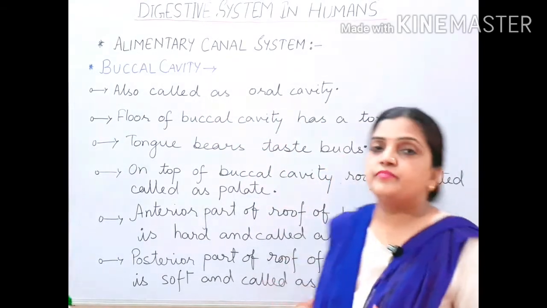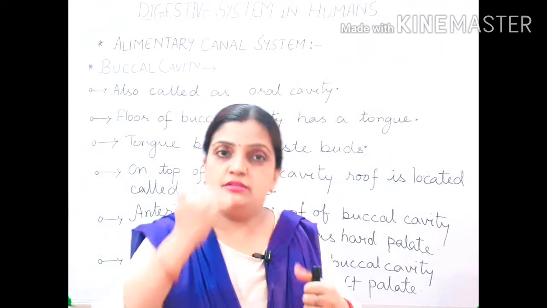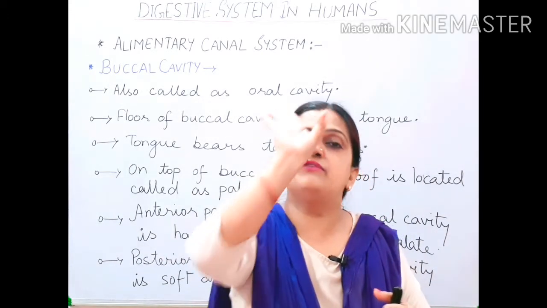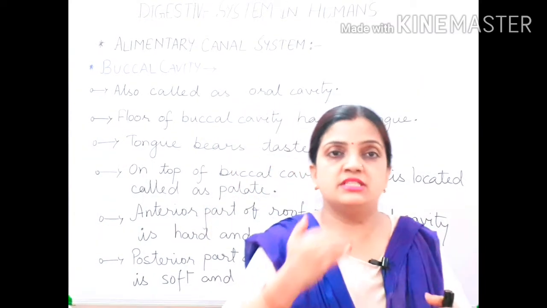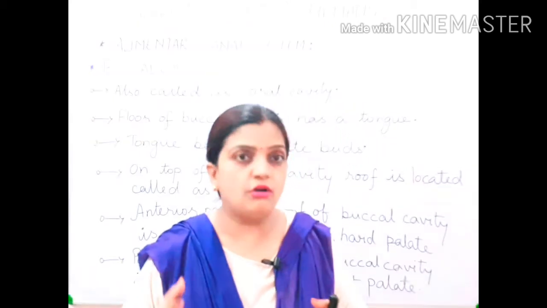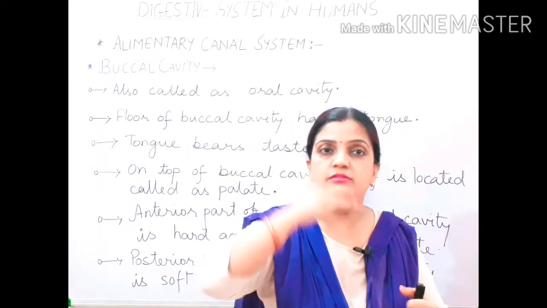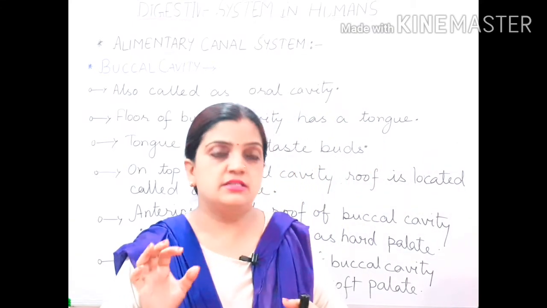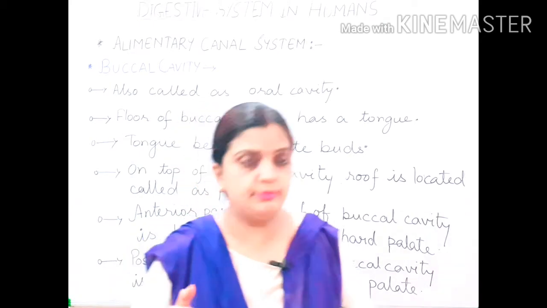Now children, this oral cavity inside the mouth has a floor and a roof. The upper part, the top part of the mouth, is called the roof of the mouth, the roof of the buccal cavity, and the bottom part of the buccal cavity is called the floor of the buccal cavity. On the floor, at the lower part of the buccal cavity, your tongue is present, and this tongue has taste buds. Different types of taste buds we will be discussing.